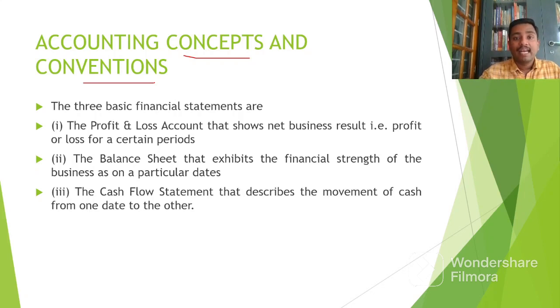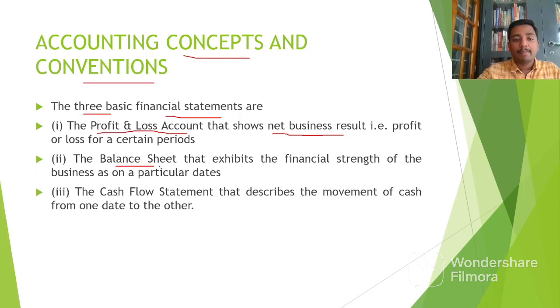Before that, let's see which books of accounts are prepared by accountants while preparing their financial statements. There are 3 basic financial statements. The first one is the profit and loss account. This profit and loss account shows the net result of the business. The result means the profit or the loss of the business.